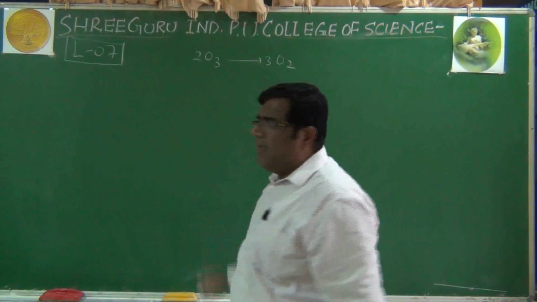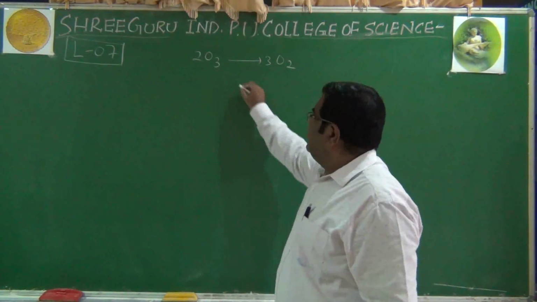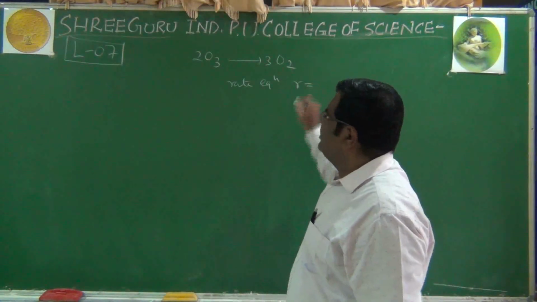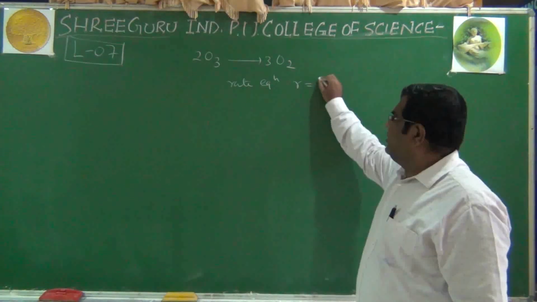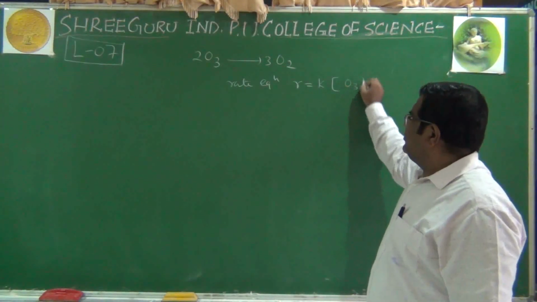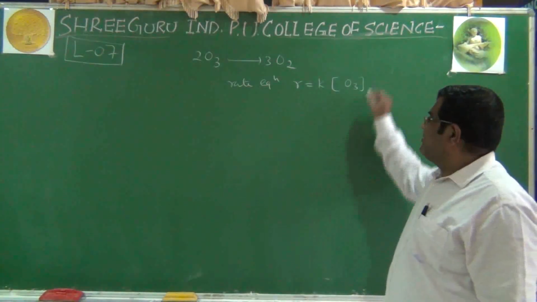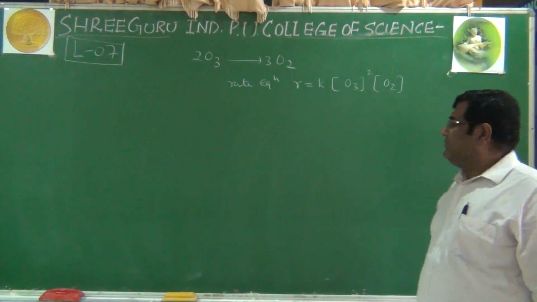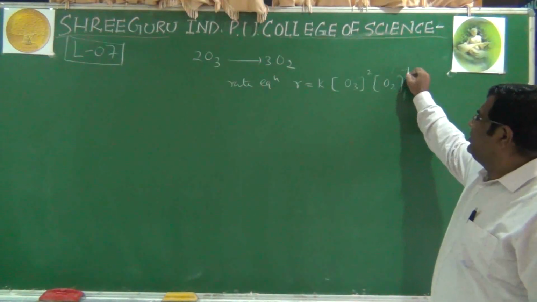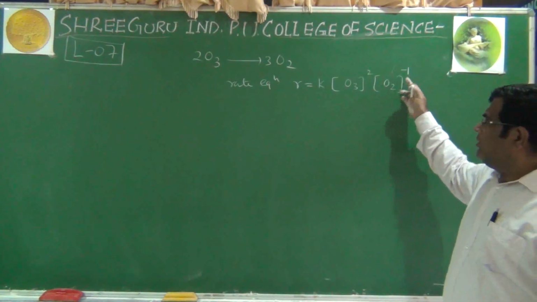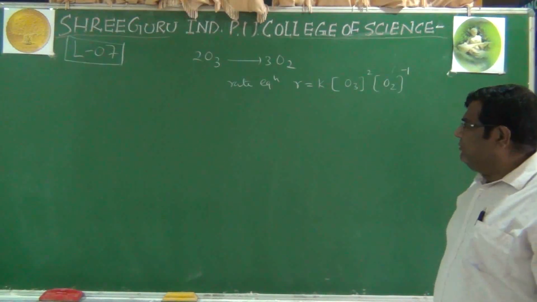We can balance it in this way, and we can write the rate equation: rate equals rate constant, and then ozone concentration squared and molar concentration of the oxygen raised to the power negative 1. We are getting order of reaction can be negative, already we have mentioned it.